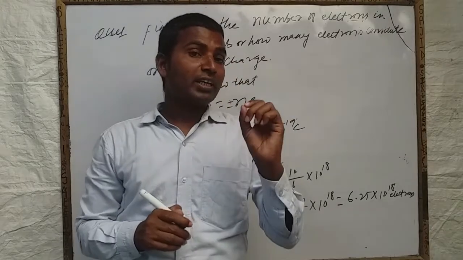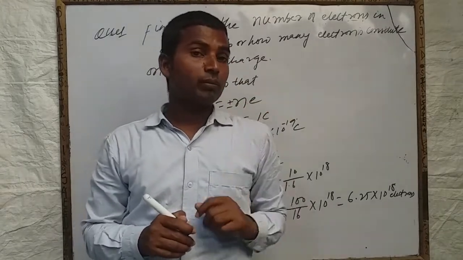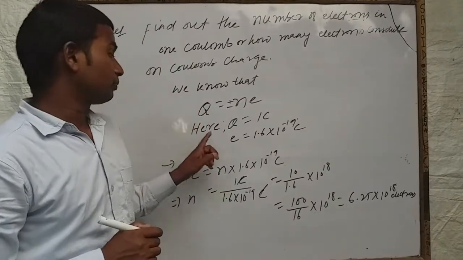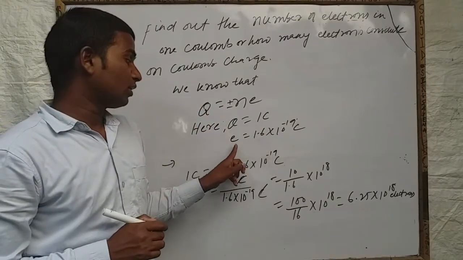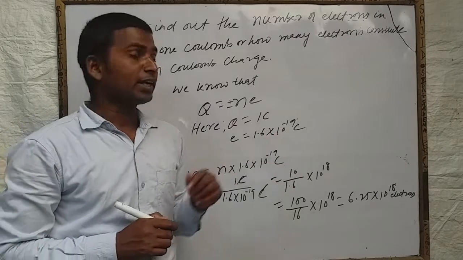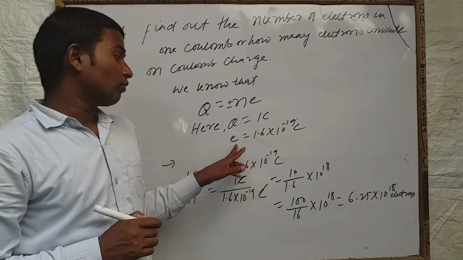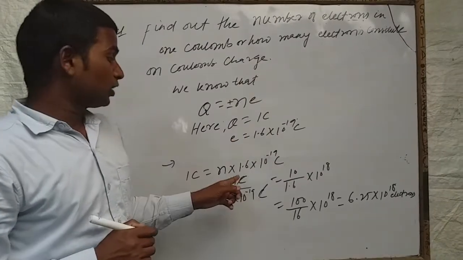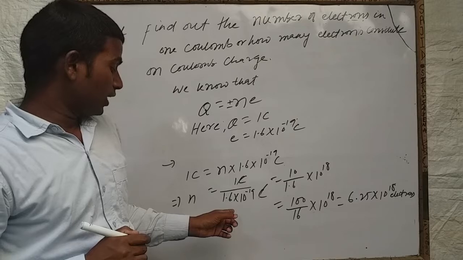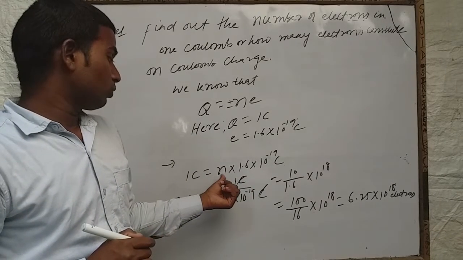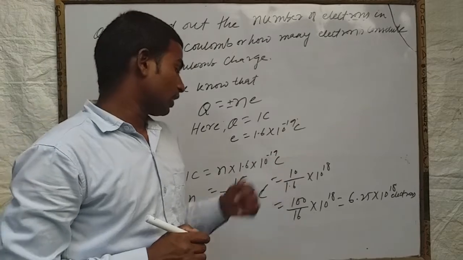Using this formula we can calculate the number of electrons in 1 coulomb charge, that is Q is equal to plus minus Ne. Here Q is equal to 1 coulomb and 1 electron is equal to 1.6 into 10 to the power minus 19 coulomb. Means in 1 electron the magnitude of charge is this. So putting this value, we get 1 coulomb is equal to N into 1.6 into 10 to the power minus 19 coulomb.